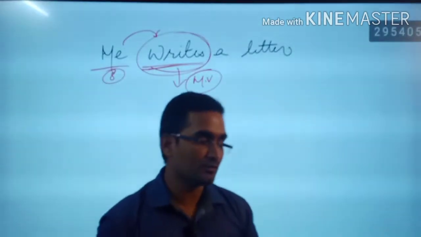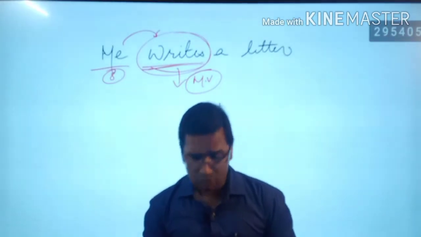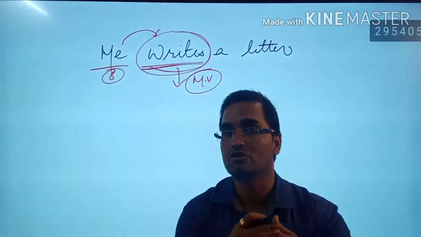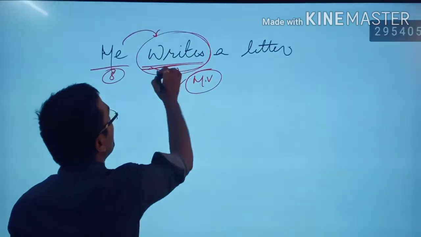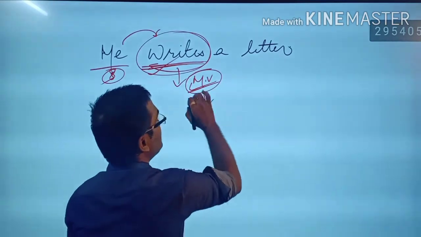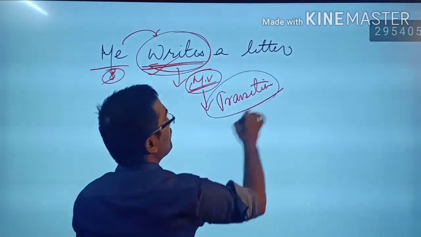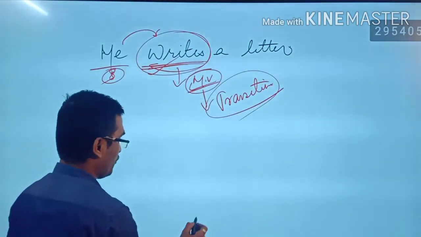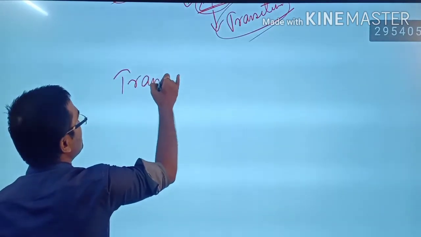Only the transitive verbs are converted into passive voice, but sometimes we also have some intransitive verbs which are used with a preposition, and we can change those into passive sentences. We'll have a glance at that too, right? Here, he is the subject, write is the main verb. This particularly should be a transitive one. If this is not a transitive one, we cannot frame a sentence, we cannot change it into passive form. So let's have a look at transitive and intransitive here. Let's discuss.